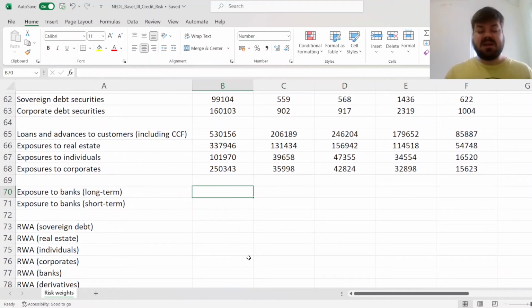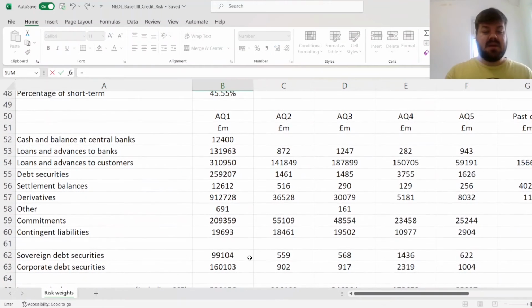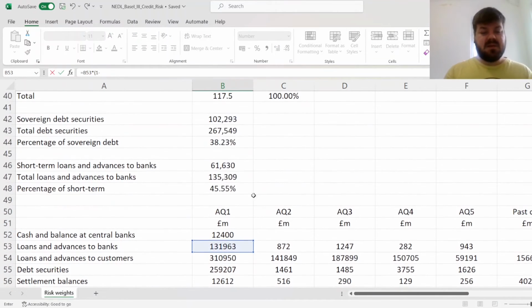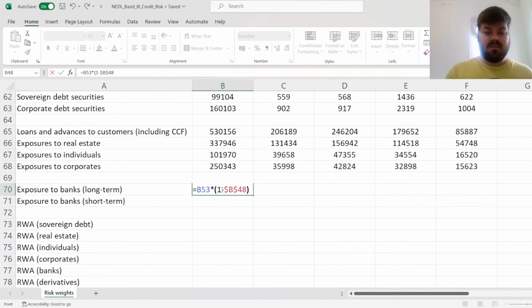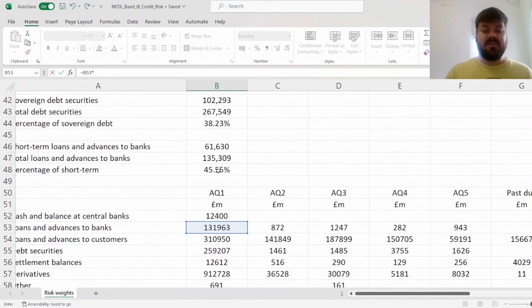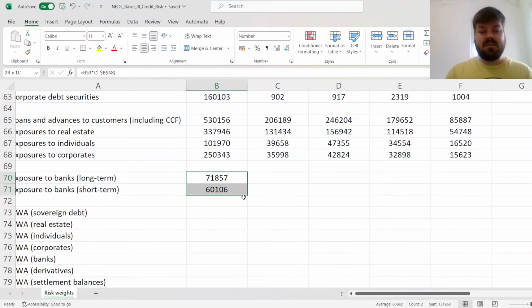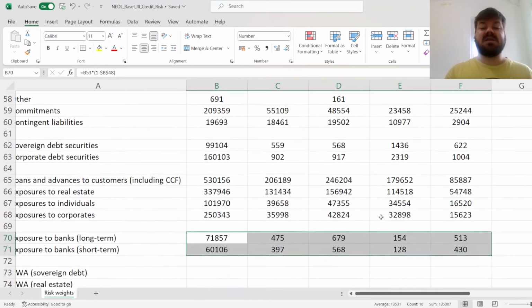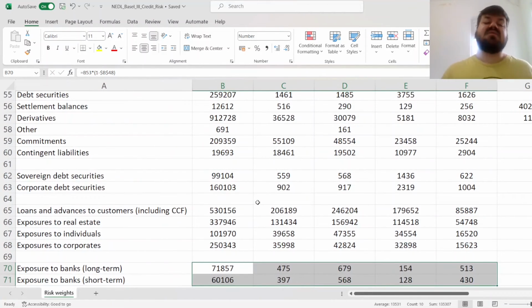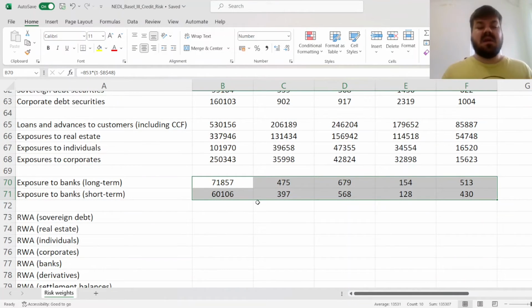So for splitting the exposure to banks to long term and short term, we can multiply the total loans and advances to banks by 1 minus the percentage of short term, and by the percentage of short term itself. Now we can drag it across all 5 asset quality groups, and that mostly concludes the structural preparations for our calculation of risk-weighted assets and the Tier 1 capital ratio.